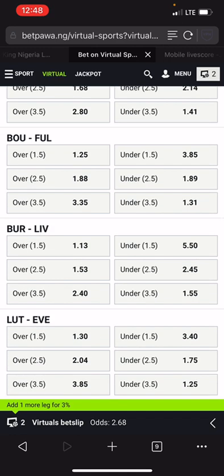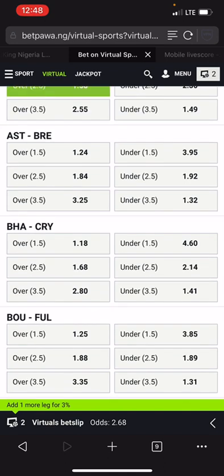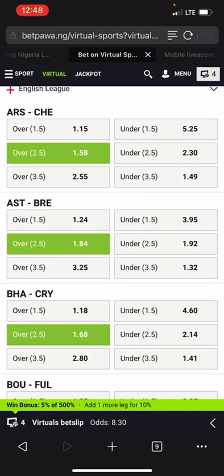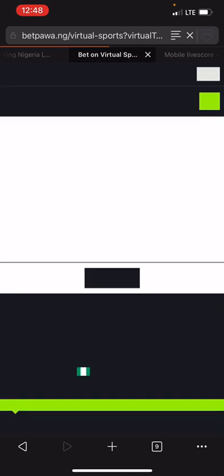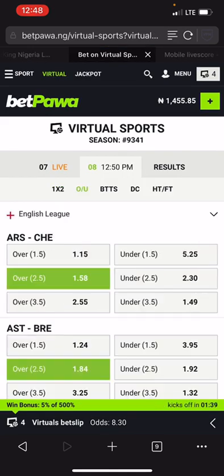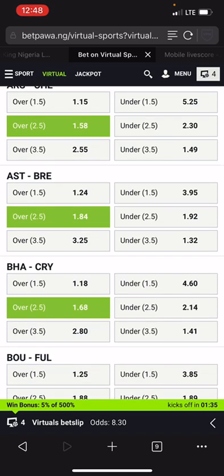Luton and Everton not in same category. Burnley and Liverpool not in same category. Bournemouth and Fulham not in same category. Brighton and Crystal Palace, they are in same category. Aston Villa, Brentford, they are in same category. Now, Chelsea and Arsenal, both of them are in strong teams category. Aston Villa and Brentford, both of them are in balanced teams category. Brighton and Crystal Palace, both of them are in balanced teams category.